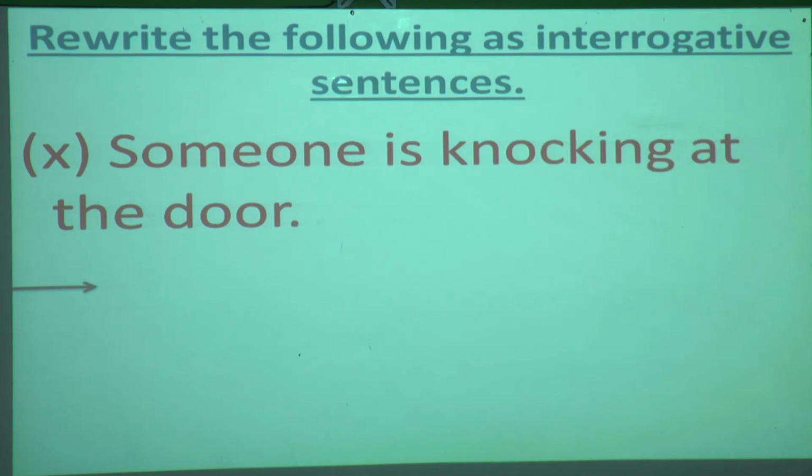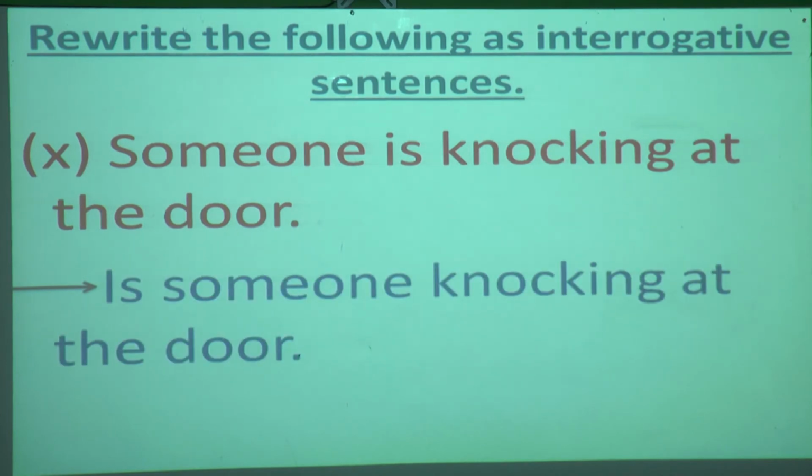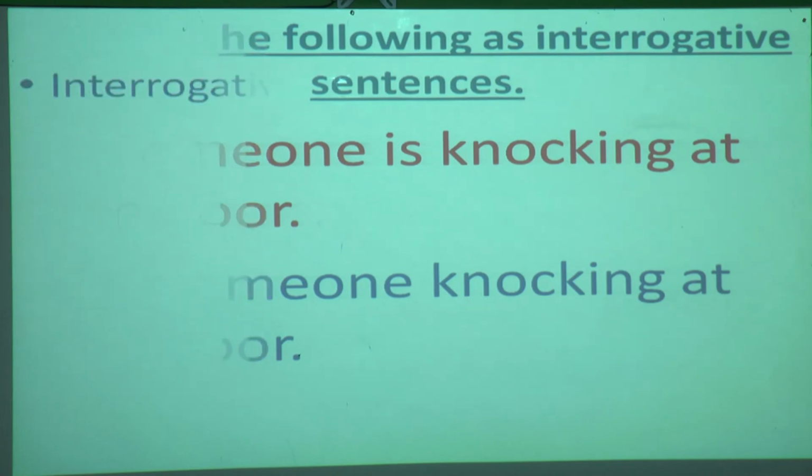10th. Someone is knocking at the door. Yes, here also two verbs are there. Is knocking, only shift the first verb. That is, you will take is before someone. Is someone knocking at the door? And here the question mark will come.